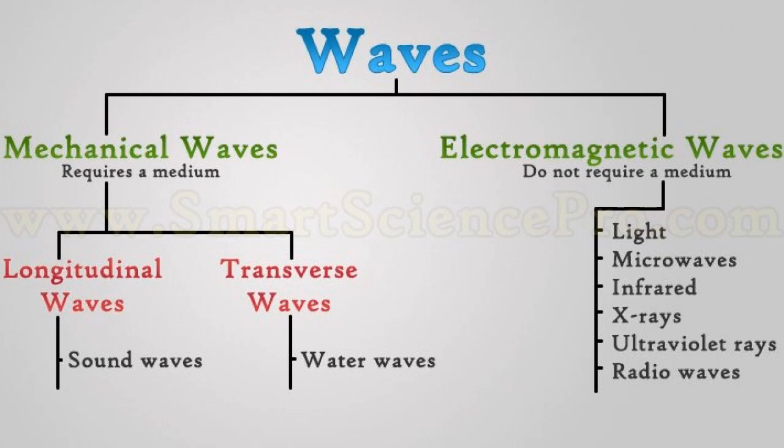That means a medium is not necessary for the transportation of electromagnetic waves. With a medium or without a medium, these electromagnetic waves are capable of moving from one region to another region. Examples: light, microwaves, infrared, X-rays, ultraviolet rays, and radio waves.